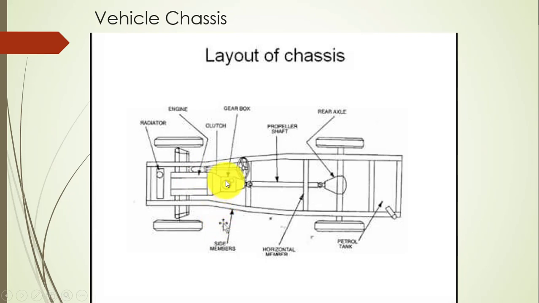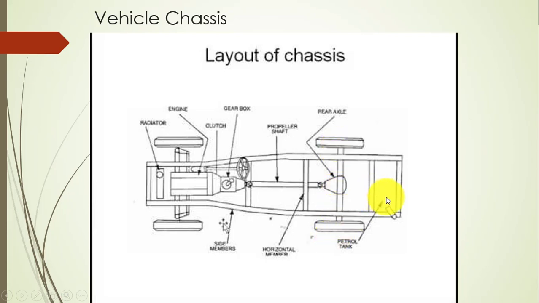After that, the propeller shaft is mounted to transmit the power from the front to the rear wheels, and the rear axle is shown, in which the differential is mounted to transmit the power to both wheels. Lastly, the petrol tank is shown, which is also part of the vehicle chassis.